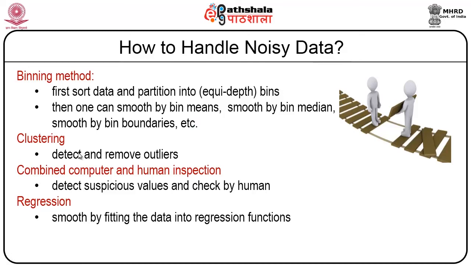Further, you can cluster the data, which can detect and remove outliers, and we can go by combined computer and human inspection. This is a pure manual approach wherein you can detect suspicious values, which are cross-checked or cross-verified by a human. One other way by which we can reduce the noise level is regression, where we can smooth by fitting the data to regression functions.